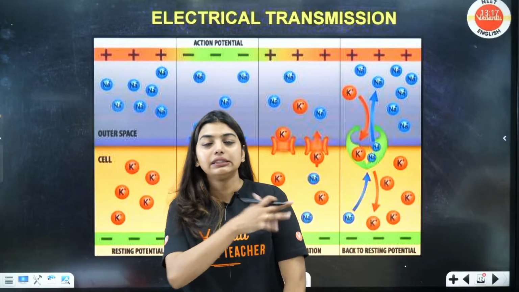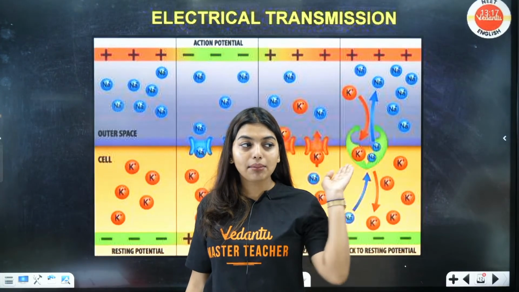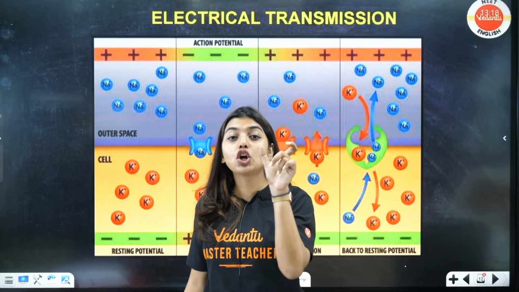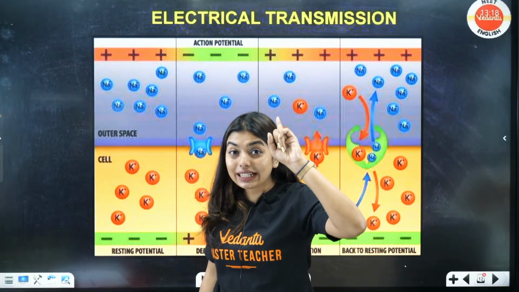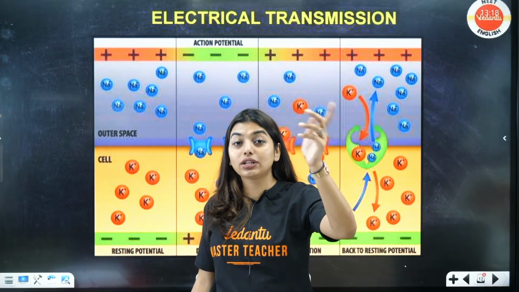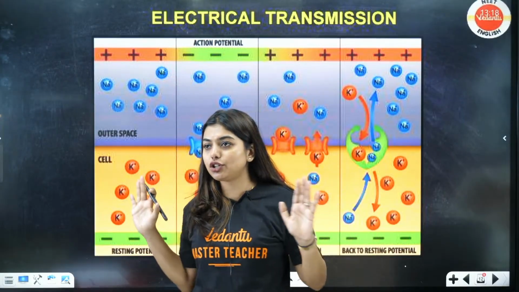The energy with which I hit you was not the threshold. So the threshold value has to be reached for an impulse or an action potential to be created.